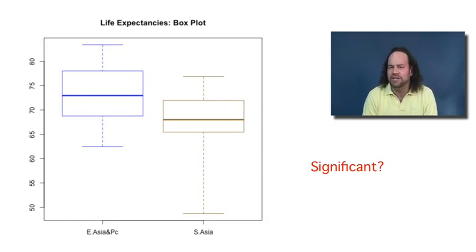Later on, we'll get into statistical tests that in a case like this will allow us to compute whether the difference is just the sort of thing you might expect from the fluctuations of different countries, or whether it really does illustrate a fundamental difference between the regions. For now, we can say that East Asia and the Pacific appears to have slightly larger life expectancies overall as compared to South Asia, but it's not so clear-cut.